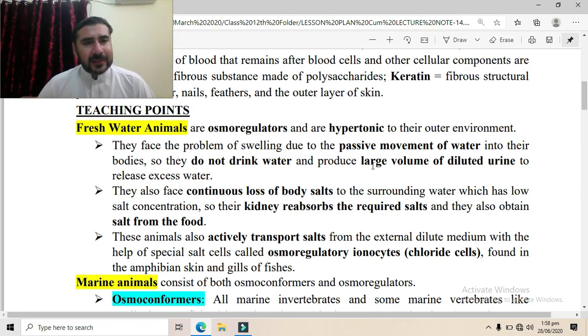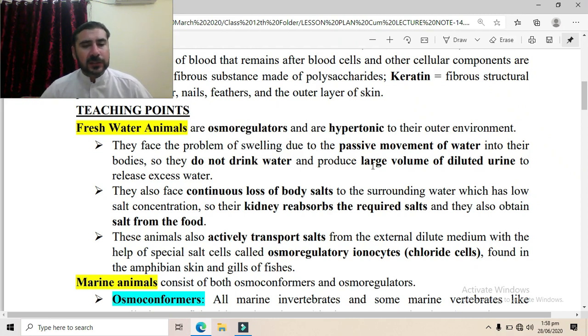Now another adaptation of these freshwater animals is that they actively transport salts from the external diluted medium, the freshwater medium. So they have special types of osmoregulatory ionocytes. Those are called chloride cells. These are typical types of cells which are present in the skin and in the gills.